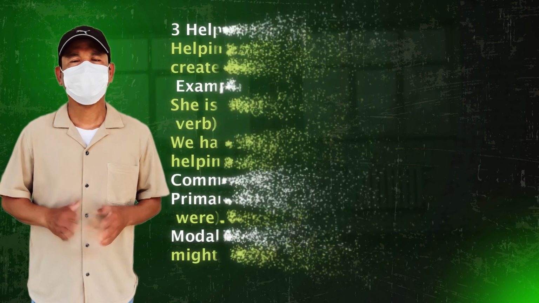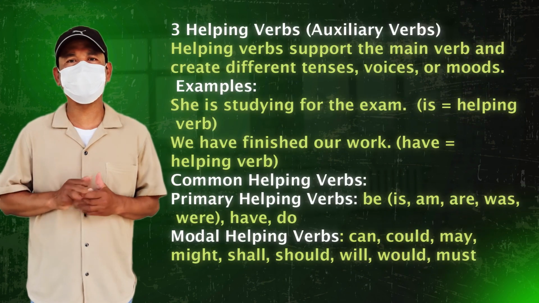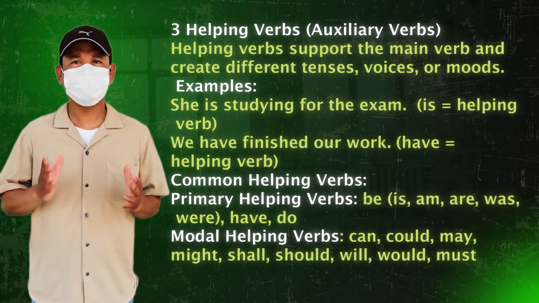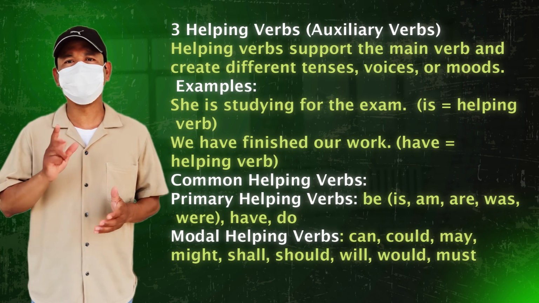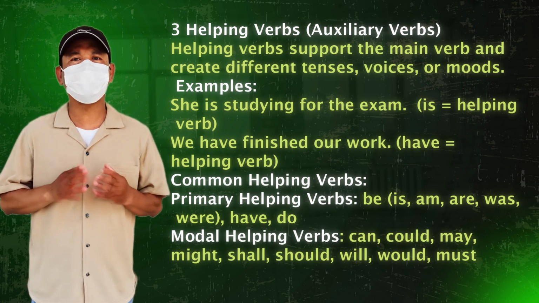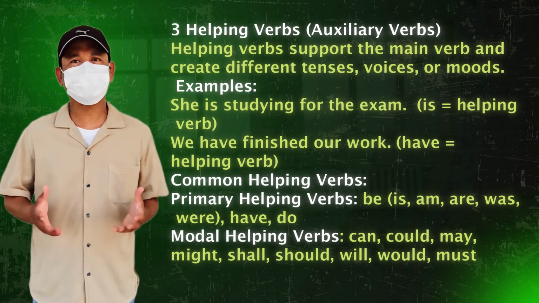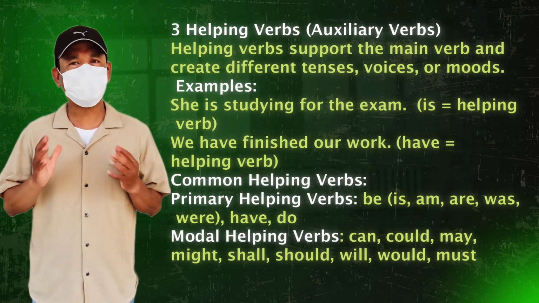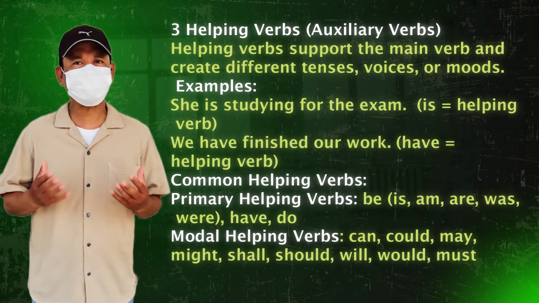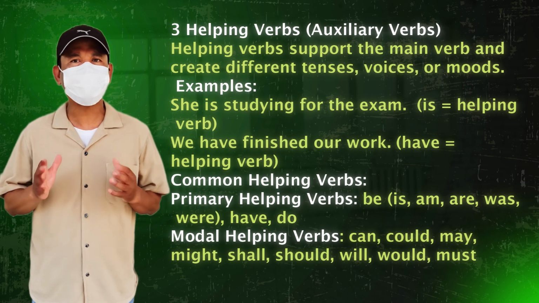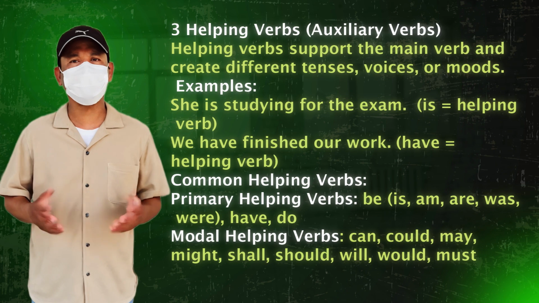3. Helping verbs, auxiliary verbs. Helping verbs support the main verb and create different tenses, voices, or moods. Examples: She is studying for the exam. Is equals helping verb. We have finished our work. Have equals helping verb. Common helping verbs. Primary helping verbs: be, is, am, are, was, were, have, do. Modal helping verbs: can, could, may, might, shall, should, will, would, must.